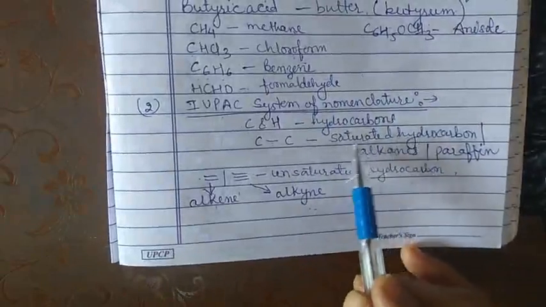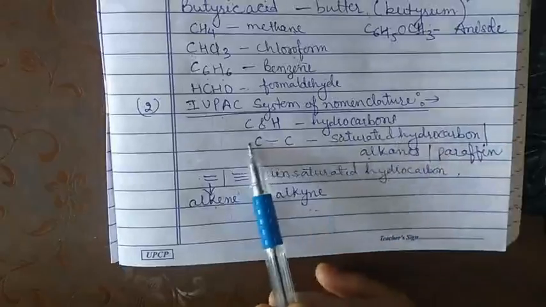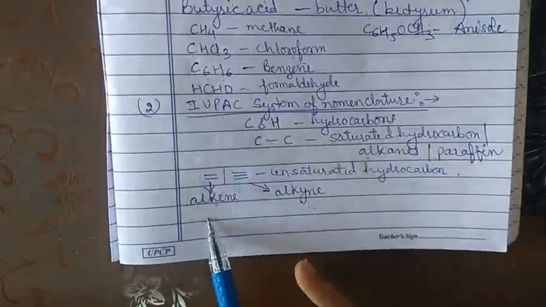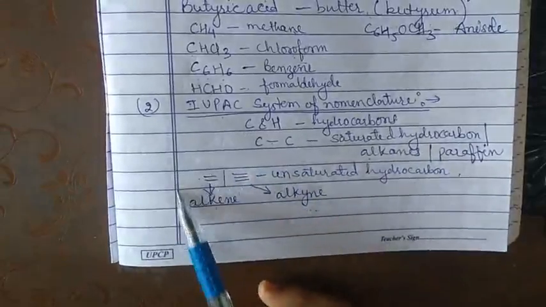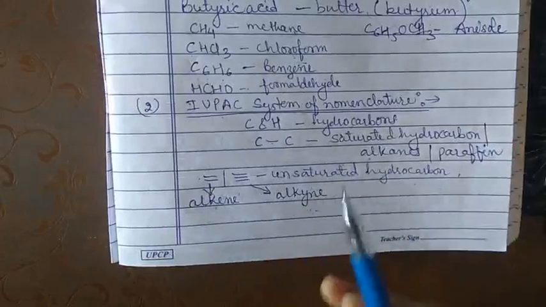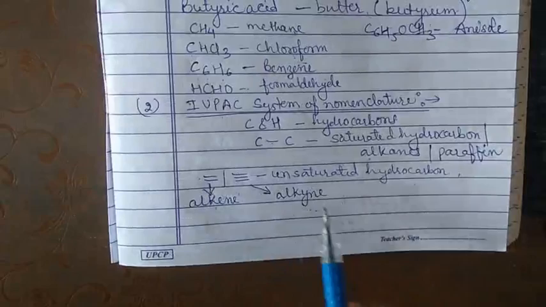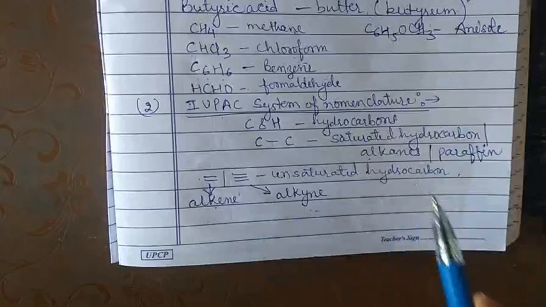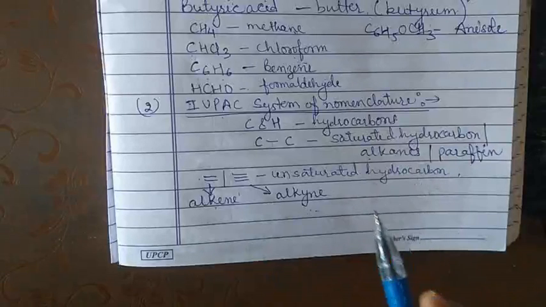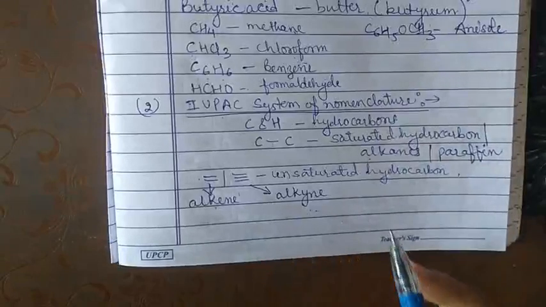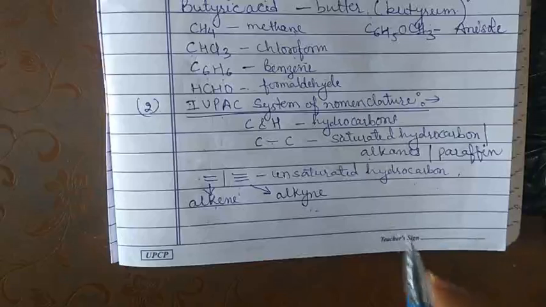Means whether the chain is of alkane. Alkane means all the carbon atoms are connected with single bonds. Whether it is an alkene means the chain contains a double bond, and whether it is an alkyne means the chain contains a triple bond. So first of all, our first task is to find out the parent chain or parent hydrocarbon, and the second task is to find out the functional group.